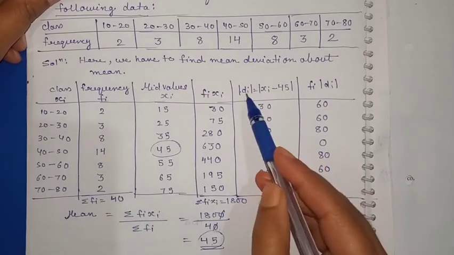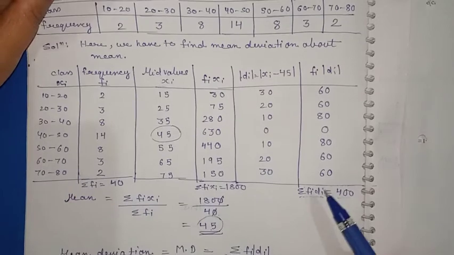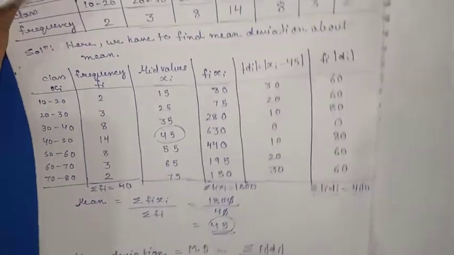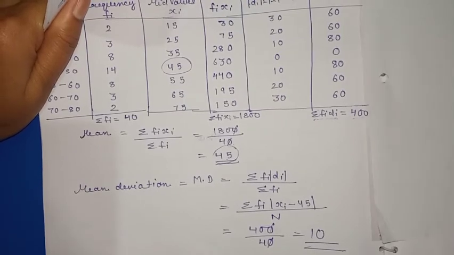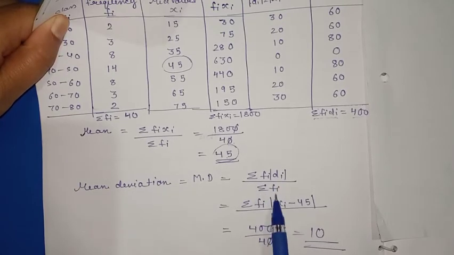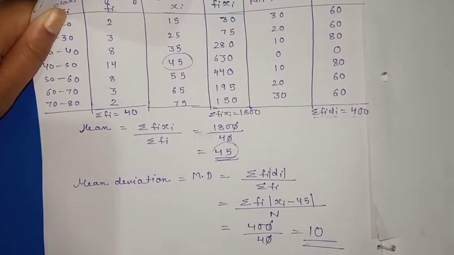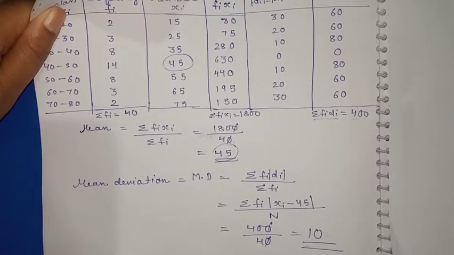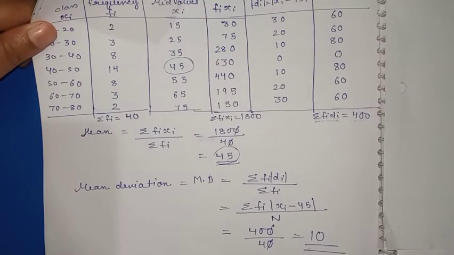Mean is 45, so di we will find as xi minus 45, like this. And with the help of this you can find the mean deviation, that is summation of fi di by summation of fi, that is summation of fi |xi minus 45| by n. So it will be 400 by 40, which is equal to 10. So all this is about mean deviation of grouped data.